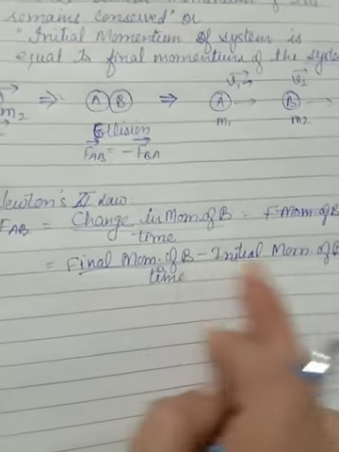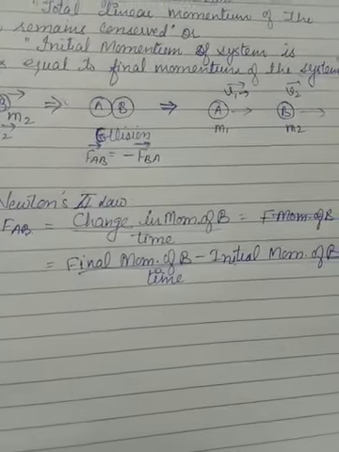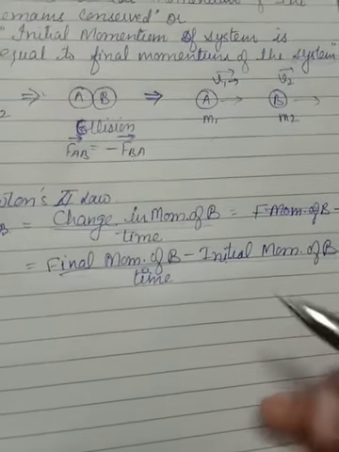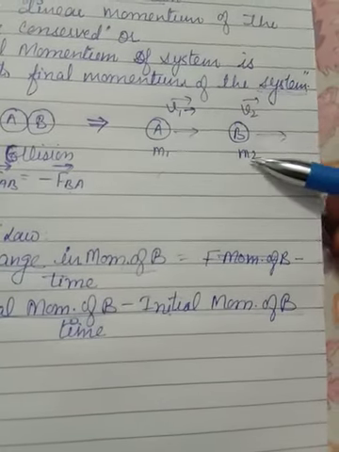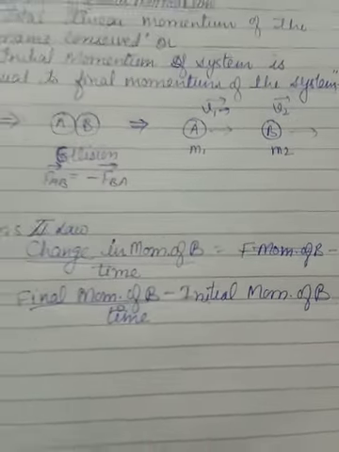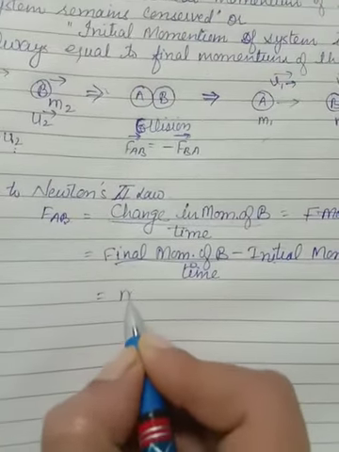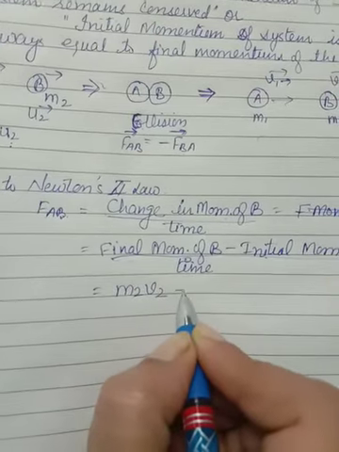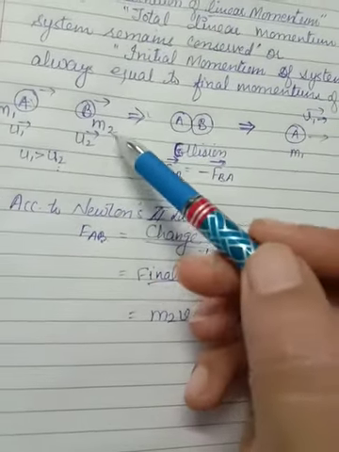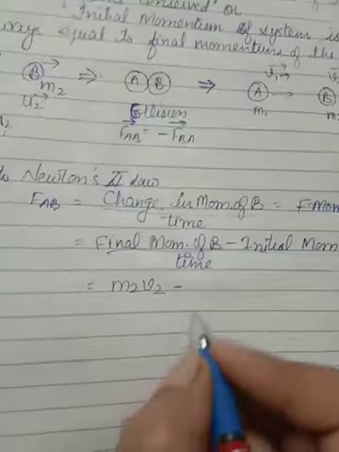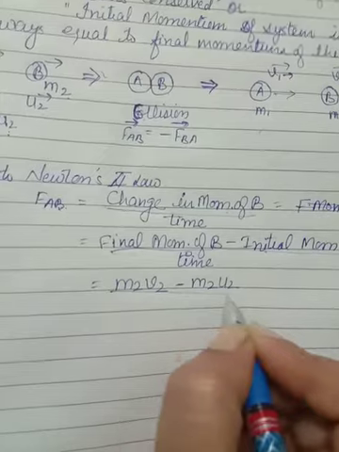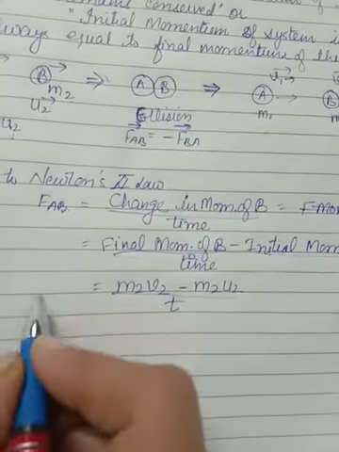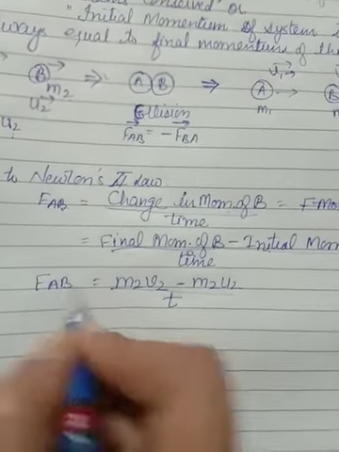Okay, so it will give you change in momentum upon time, meaning final momentum of B minus initial momentum of B. Now from here, see what the final momentum of B will be. The final momentum of B will be equal to mass into final velocity, meaning m2 into v2. So it will be m2 v2 minus initial momentum, which will be m2 u2, mass into initial velocity. So m2 u2 upon, let us suppose the time is t. Okay, so this is your FAB.